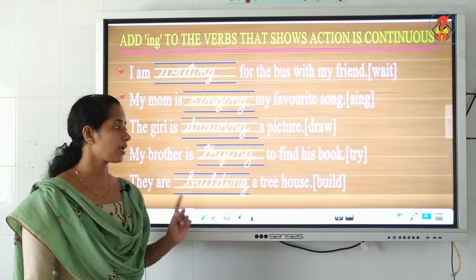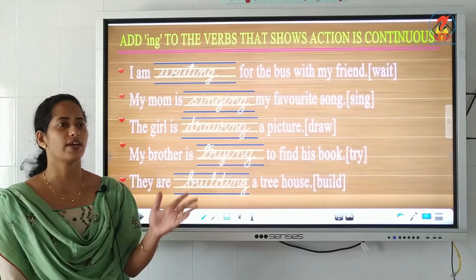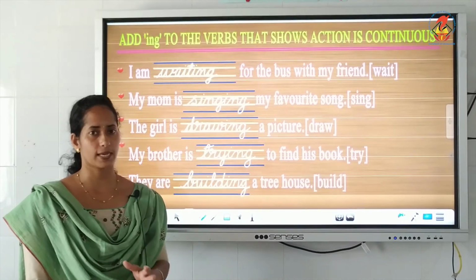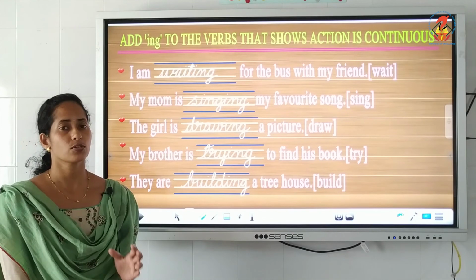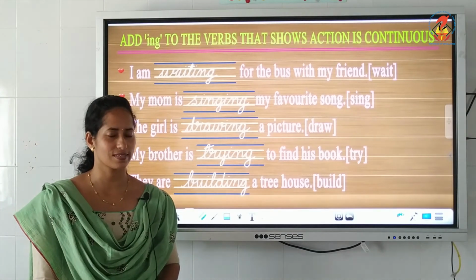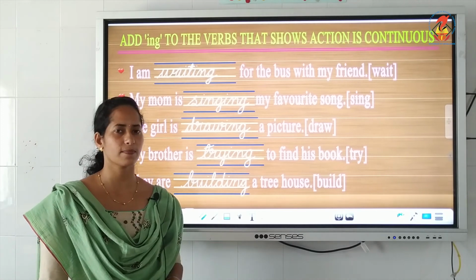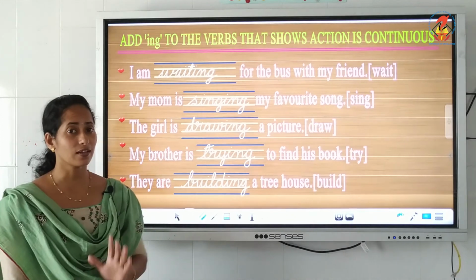Again, on page number 138, there is an activity where all the verb types, like ed verbs, ing verbs and simple present, are mixed. So there you have to be very careful, read it and do it yourself. Then only go to the notes uploaded and check. Okay. So make sure that you learn the concept thoroughly.